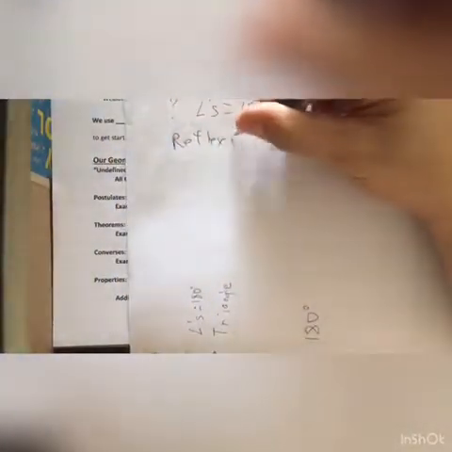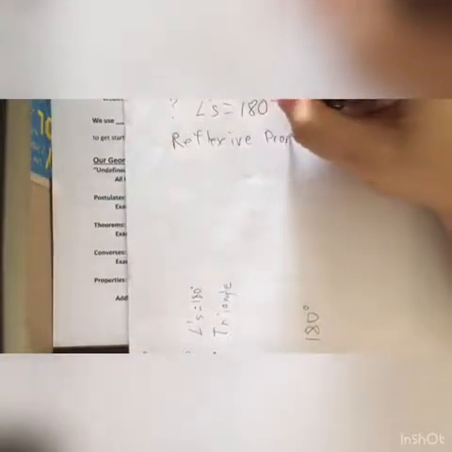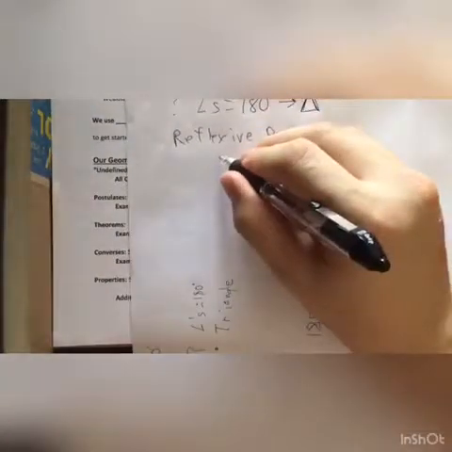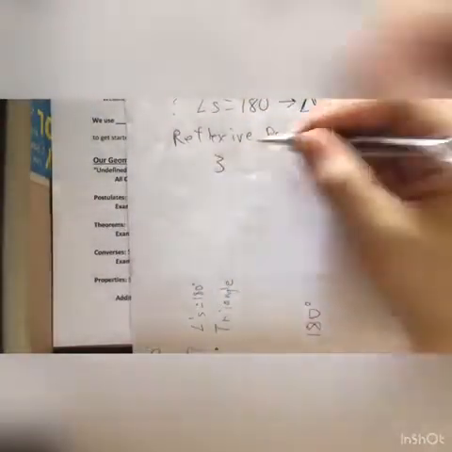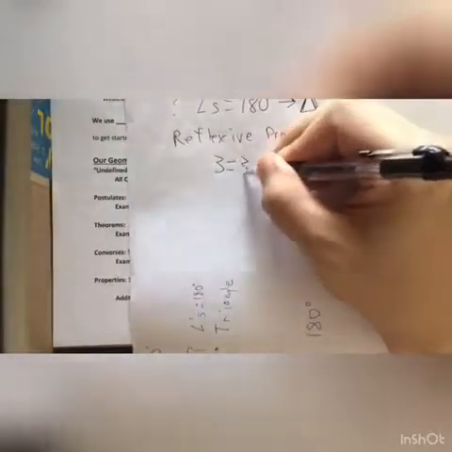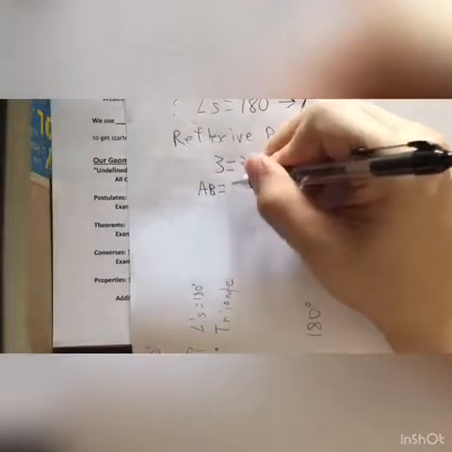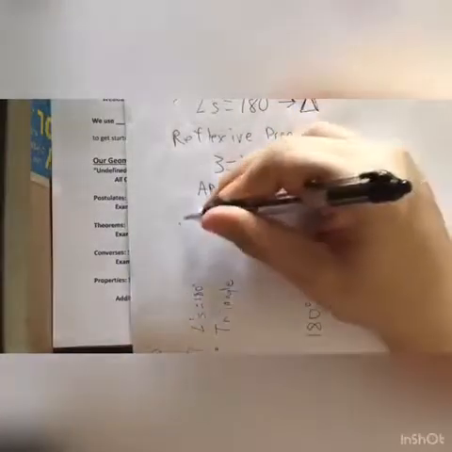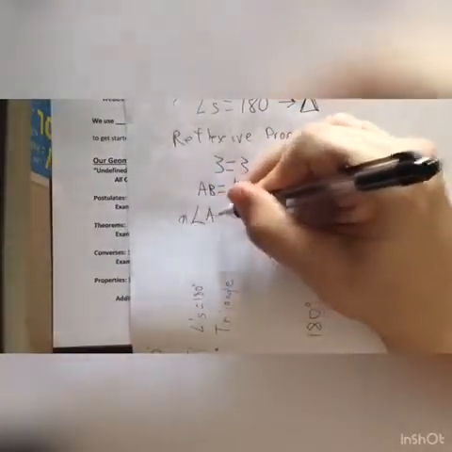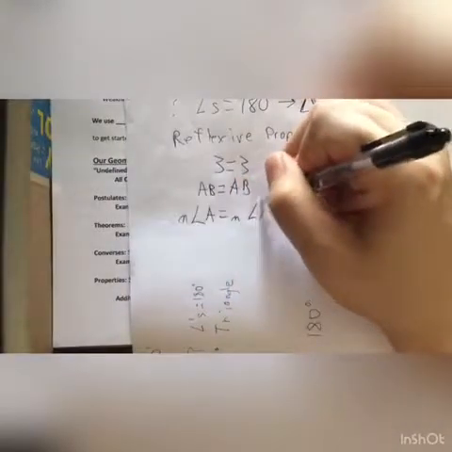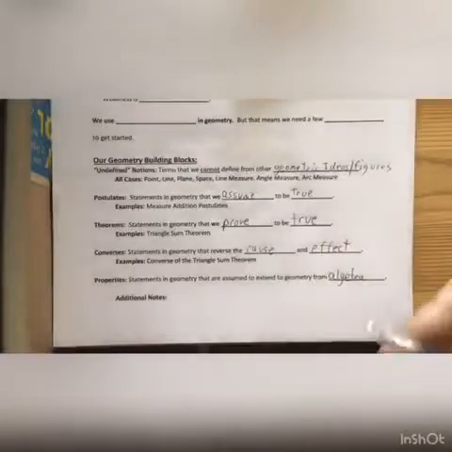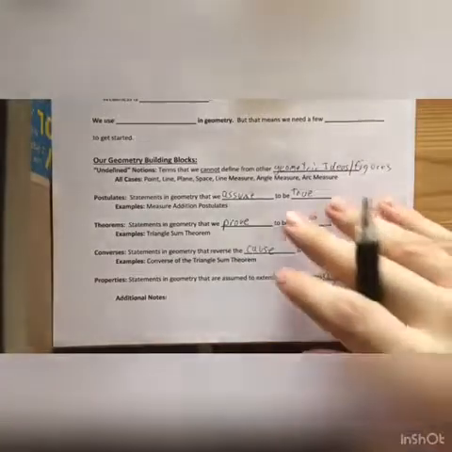Reflexive property, that's going to be something like, I have 3, but I know that 3 equals 3. And later we'll see AB is equal to AB, or the measure of angle A is equal to the measure of angle A. Things like that, reflexive property. All right, but we pull a lot of them from algebra, so I'm going to say algebra on that.